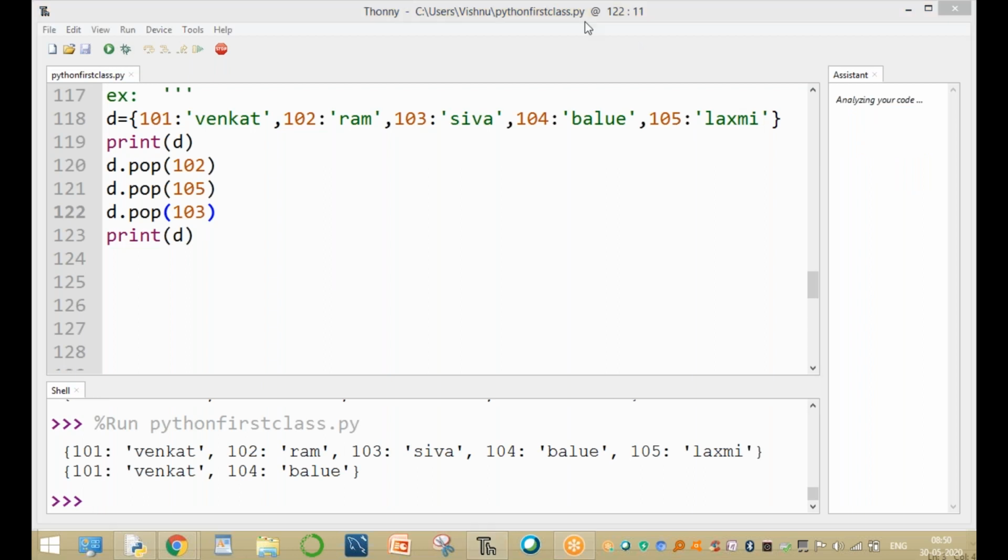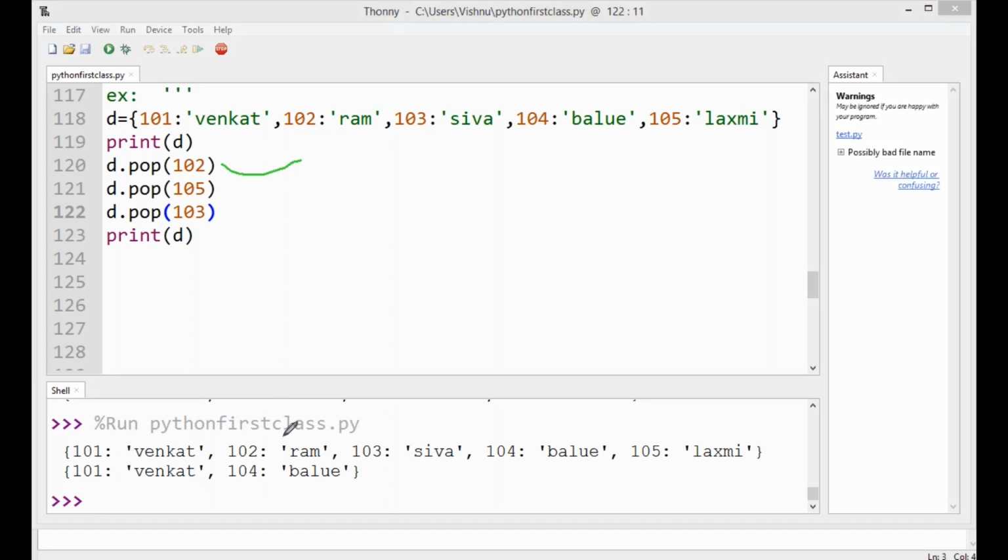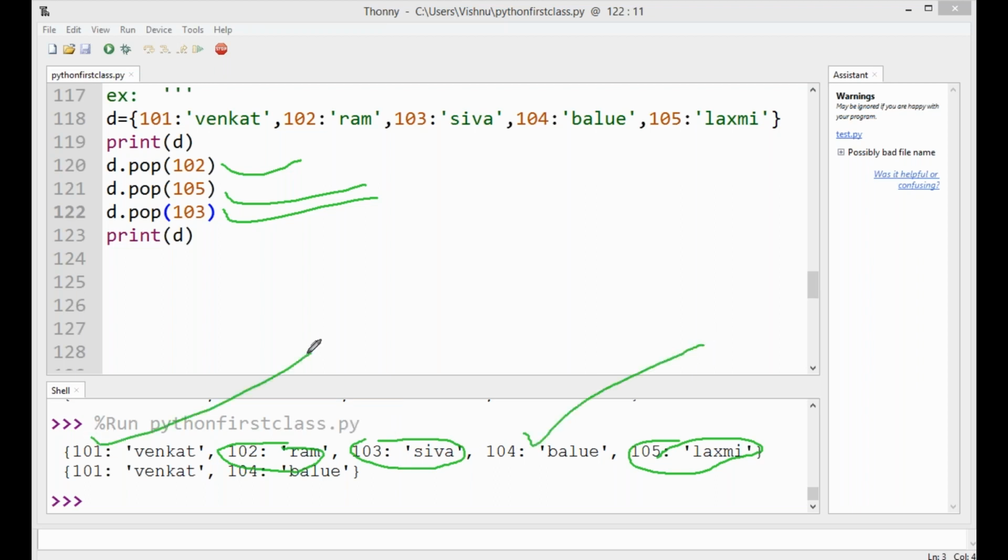Now here, this statement removes 102. Clear. And this statement removes 105. Clear. And this statement removes 103. And after that, only 2 elements are present, one is 101 and another one is 104. Clear, guys? Up to here, all of you.